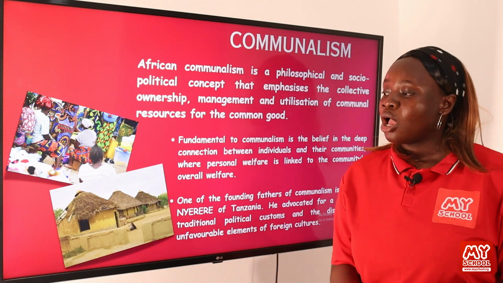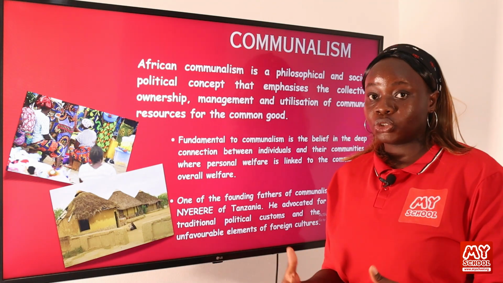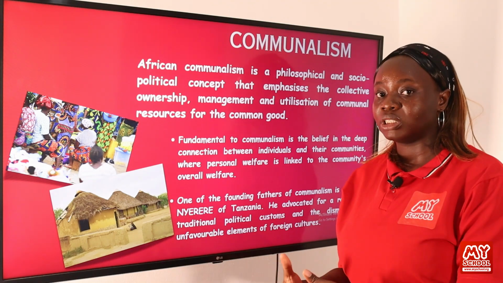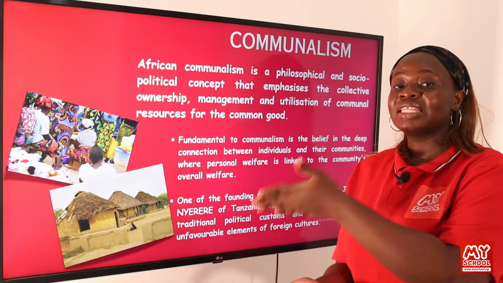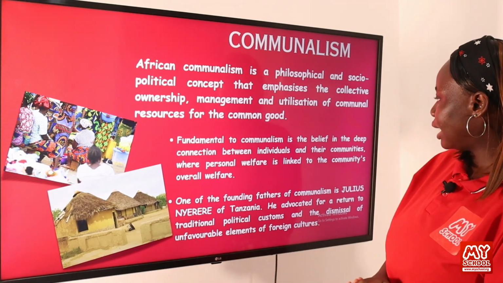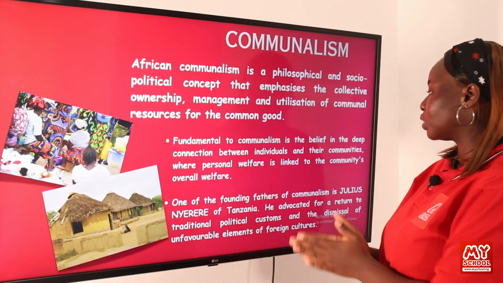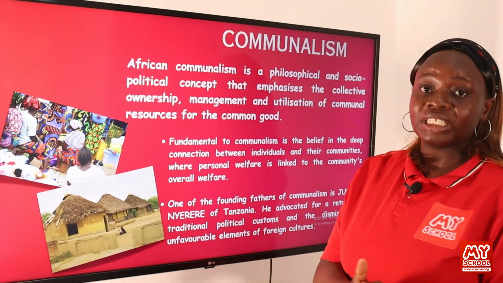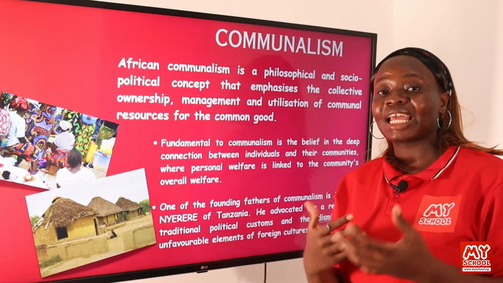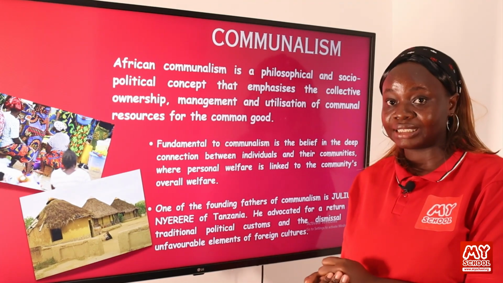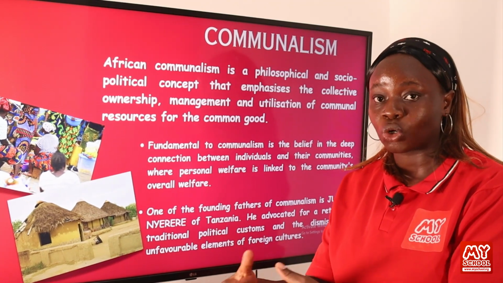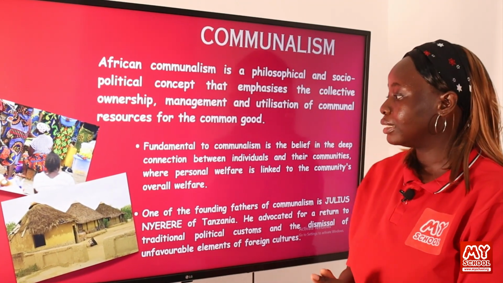In the pre-colonial era, we all owned the resources within the society, the land, the water. All the resources within the society are collectively owned by members of the community. And he believed that this is a better system than the system that was introduced by the Europeans when they came to colonize us. Fundamental to communalism is the belief in the deep connection between individuals and their community. So those who believe in this ideology believe that the individual is so connected to the community, and concepts like exploitation do not exist within the African society. We do not exploit other members of the society because we believe that the land and everything within it is collectively owned by every member of the society.